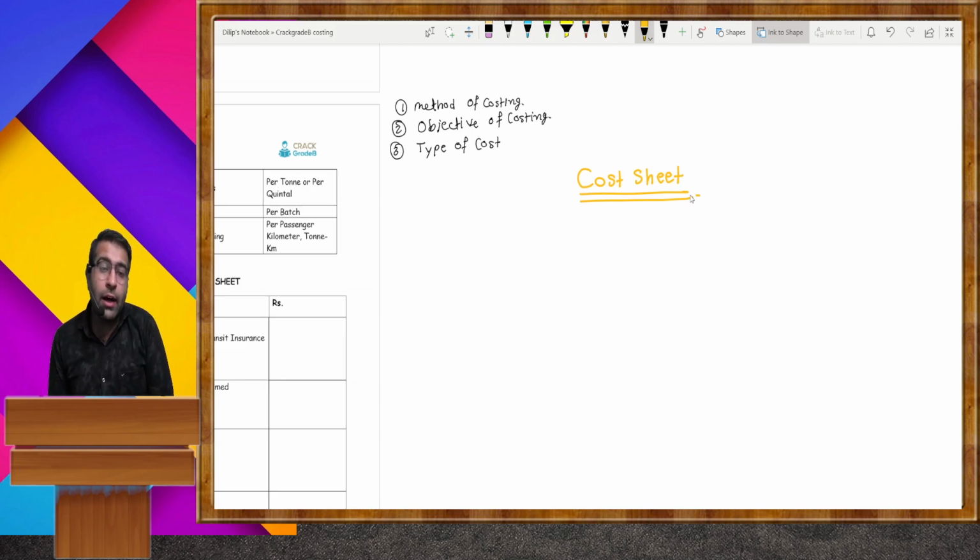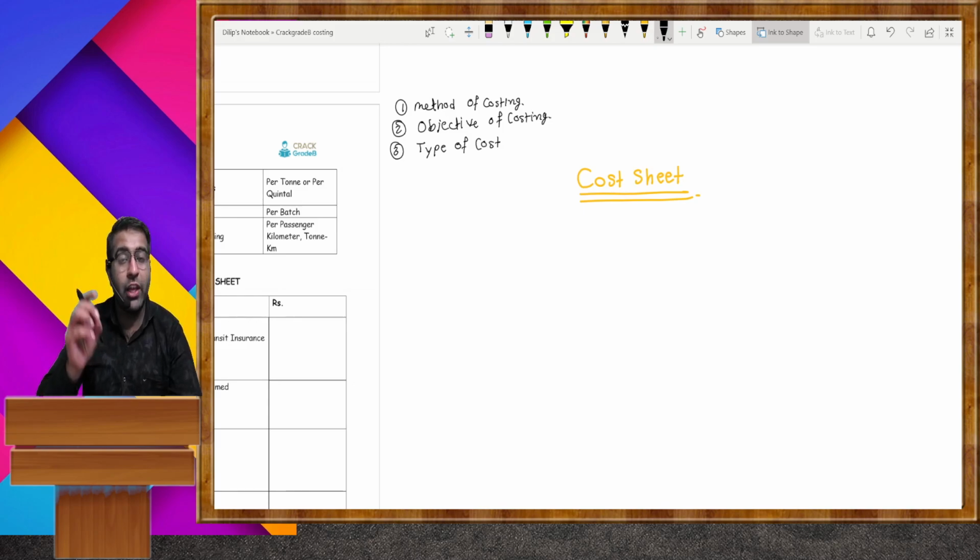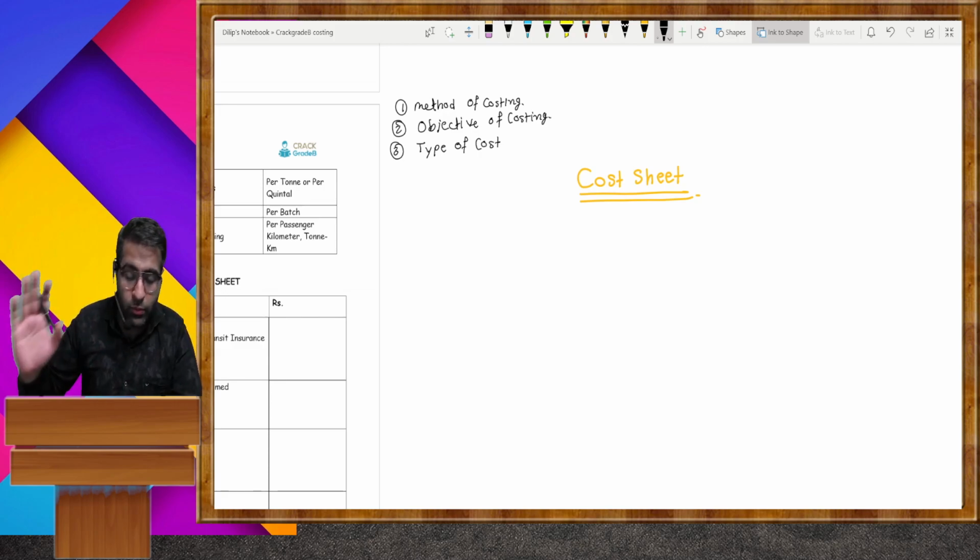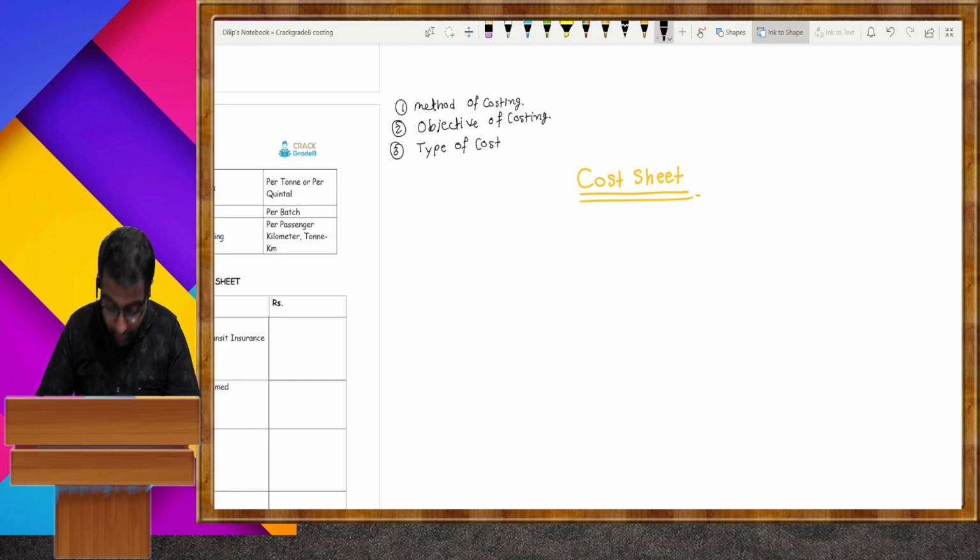Now, how is this cost sheet prepared? Look carefully, listen very carefully. Once you are able to learn the cost sheet, you are also able to complete your practical questions. And one or two questions may be asked from the cost sheet. Listen very carefully.